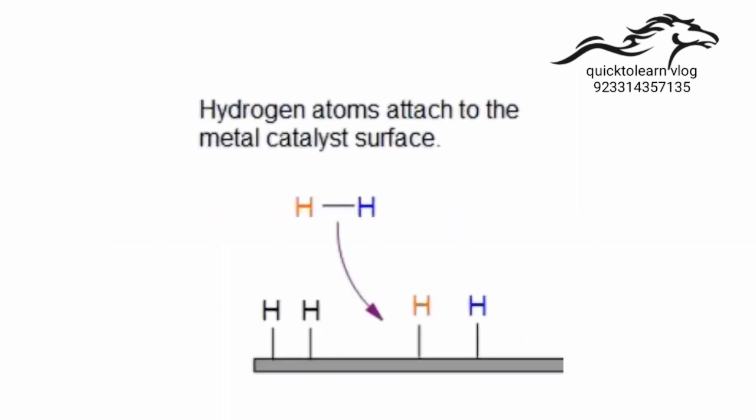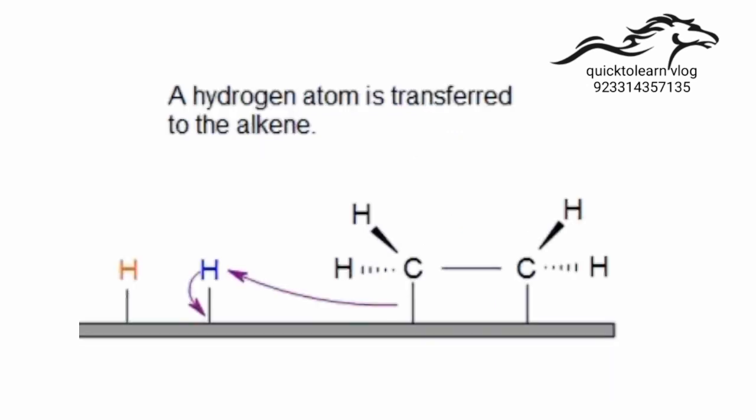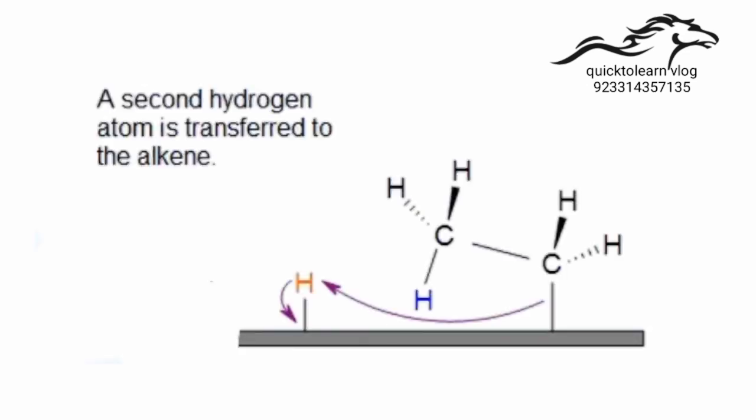Mechanism: the first step, hydrogen atoms attach to the metal catalyst surface. Alkene also attaches to the catalytic surface by depriving its pi bond. Hydrogen atom is transferred to the alkene. One of the hydrogen atoms is transferred to the alkene. A second hydrogen atom is also added or transferred to the alkene.